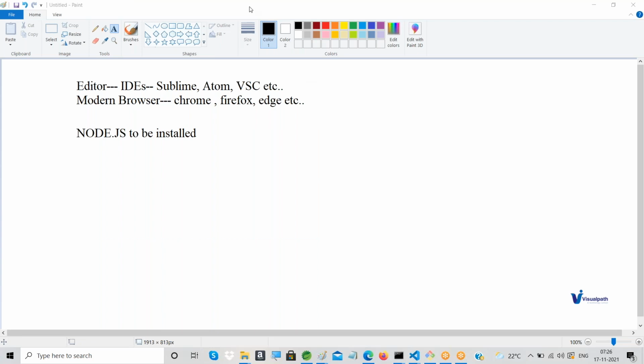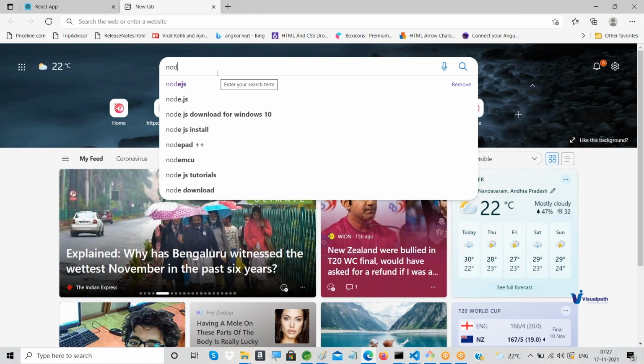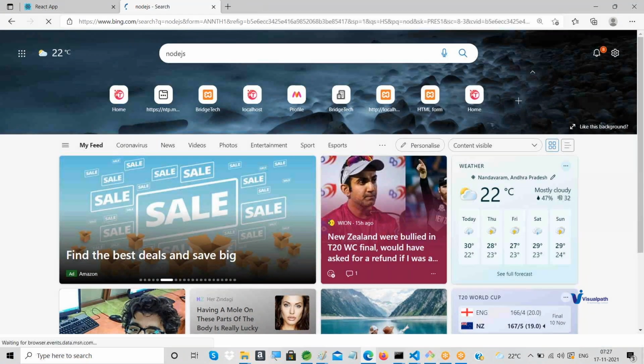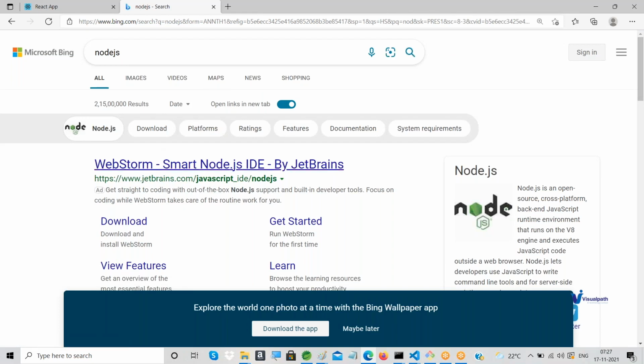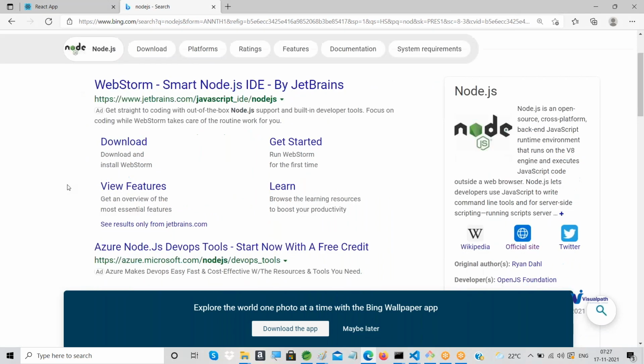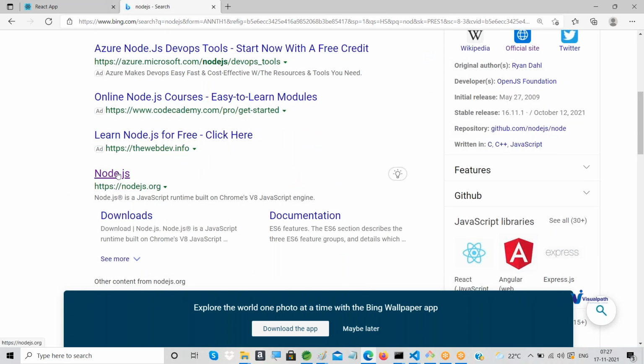I will be showing you. Just open Google and type Node.js. As it is not Chrome, it is giving something else as the first link, but the first link should be this one, nodejs.org. This is the official website for Node.js.